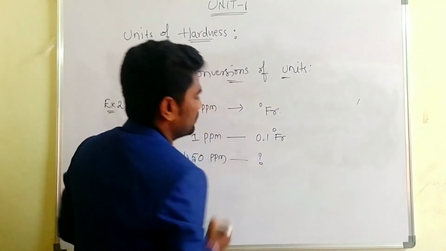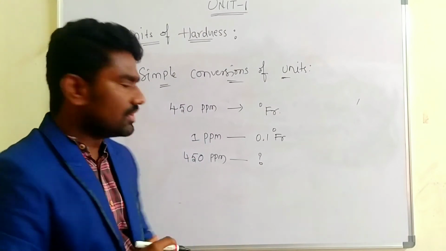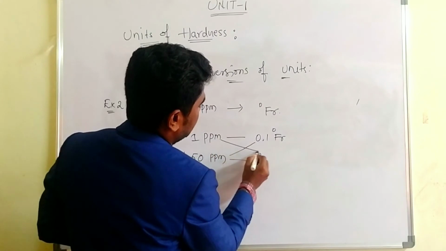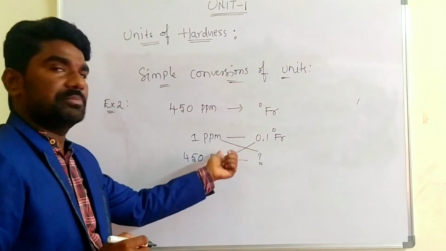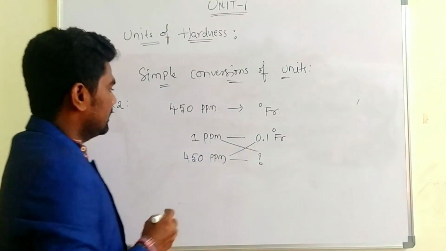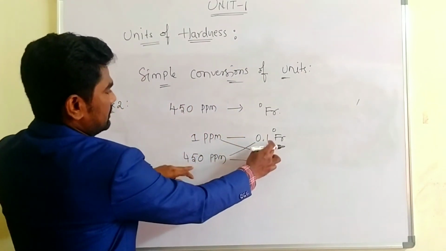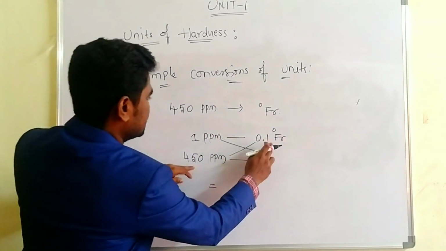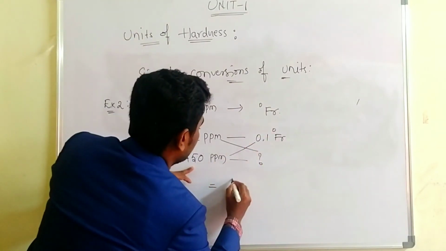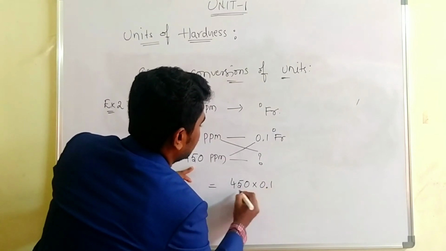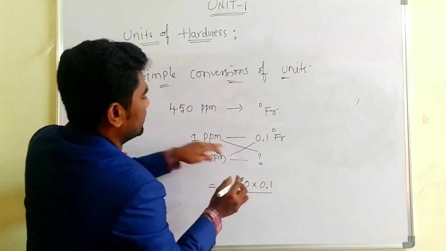This is the conversion factor. You just cross multiply like this, then you will get the answer. You take first these two, that 450 into 0.1 divided by 1, isn't it?